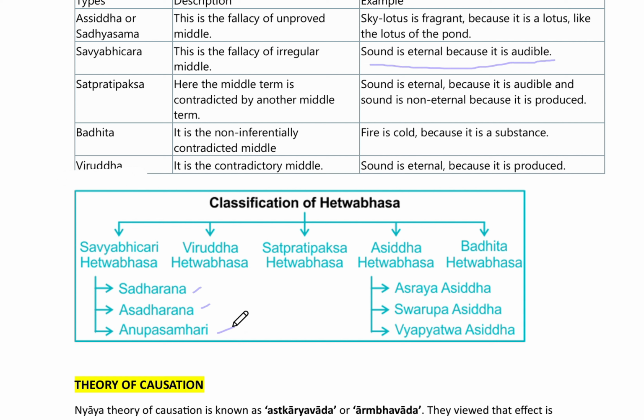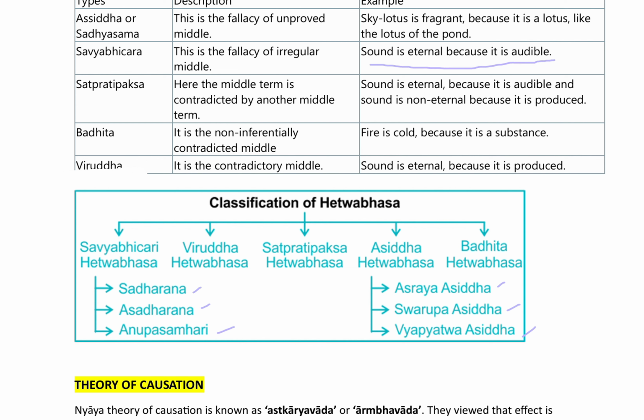And Asiddha Hetvabhas is divided into three: Ashrayasiddha, Svarupasiddha, and Vyapyatvasiddha. So these are the classifications of Hetvabhas.